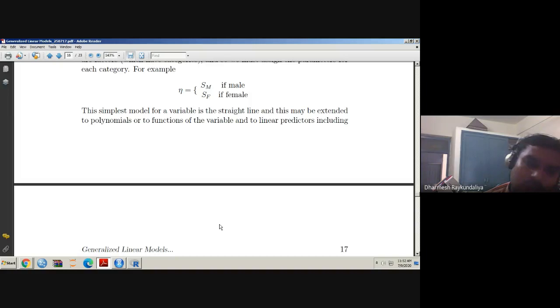We have taken one example of the passing rate of students based on whether the student has attended the mock tutorial or not, how many assignments were submitted by the student, and mock test scores.